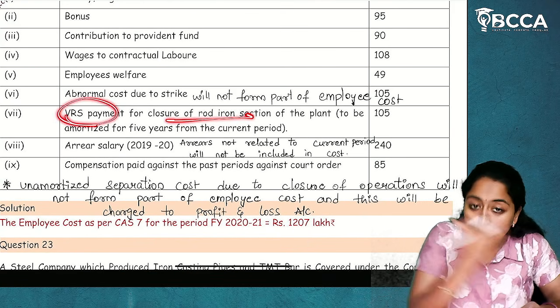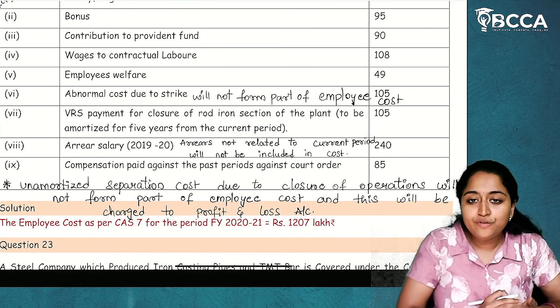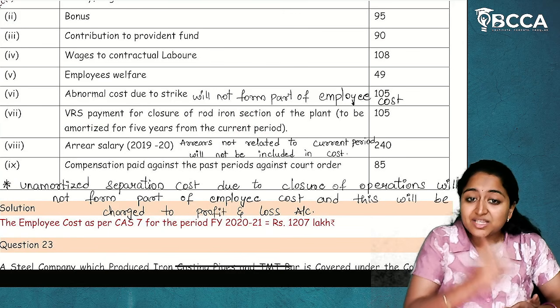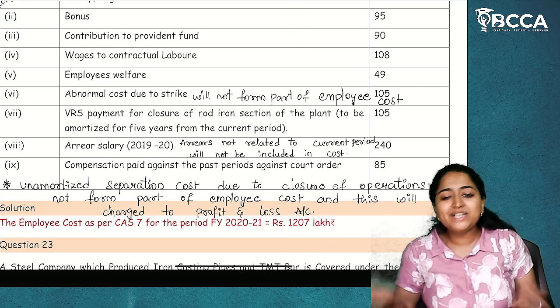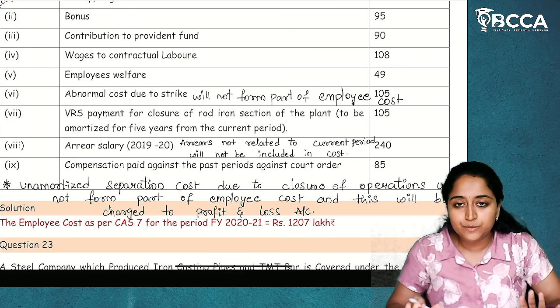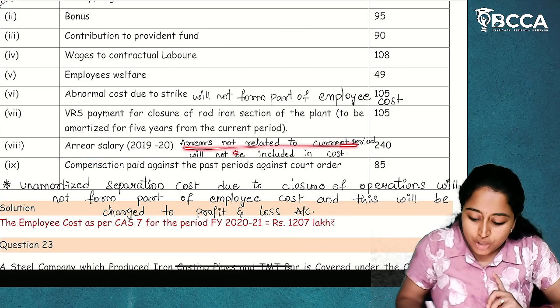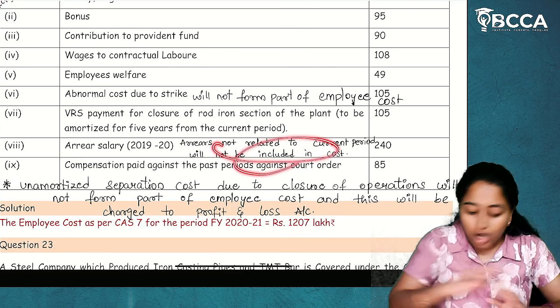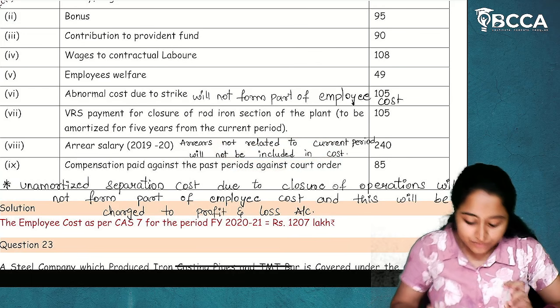VRS payment for closure of rod iron section will not form part of employee cost because the business is not there. For what purpose are we going to amortize it? For what purpose do we need to include it in the employee cost? This will not be included. I hope it is clear. Arrears salary. Arrears not related to the current period will not be included in the cost of the current year. I hope it is clear.